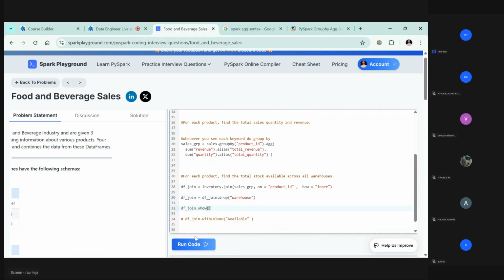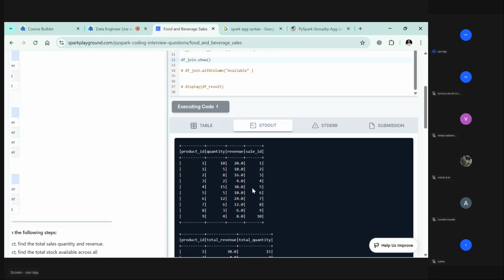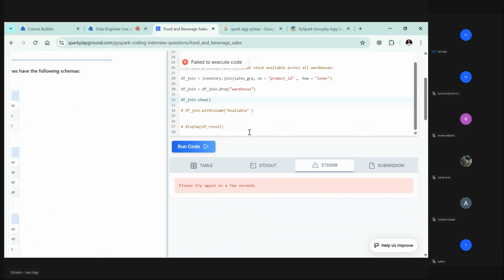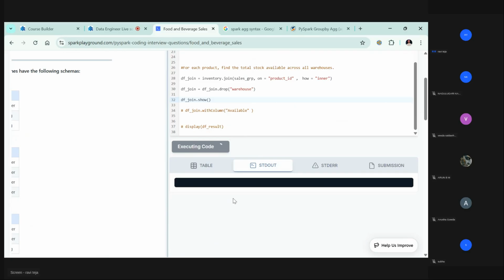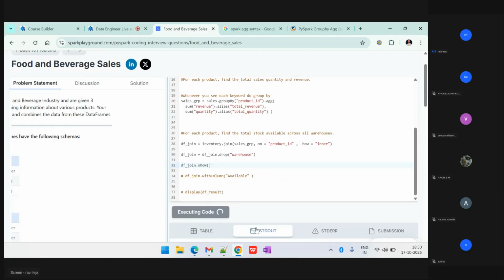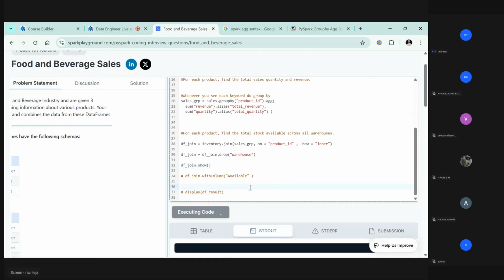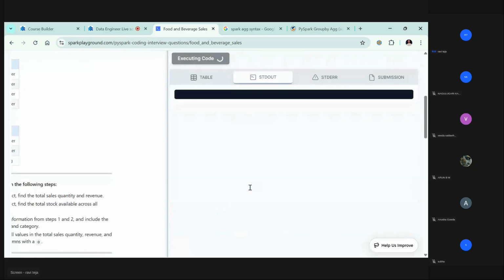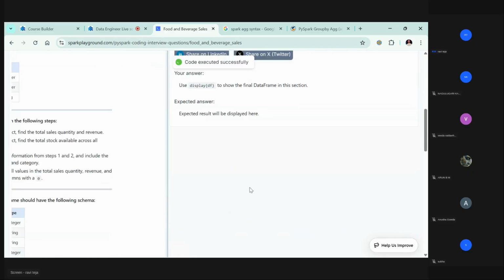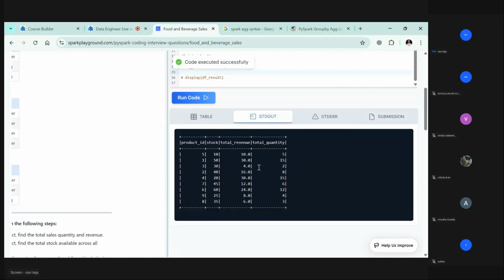For now, what we are seeing here is not just inventory related information. That's the issue with online interfaces. It suddenly errored out. Come on. Okay, it got executed.